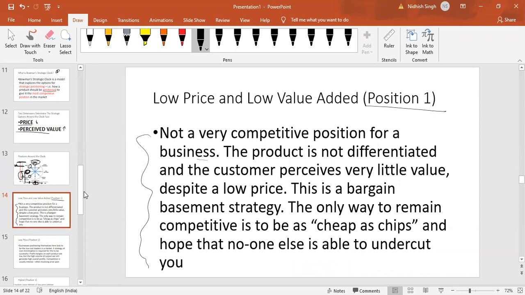Product is not differentiated, because it is below average. The customer perceives very little value despite a low price. It is a bargain basement strategy. So it is trying to remain cheap as chips. But this is open for price war. Growth strategies.